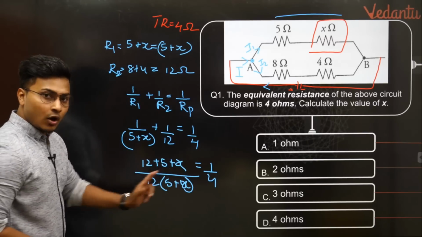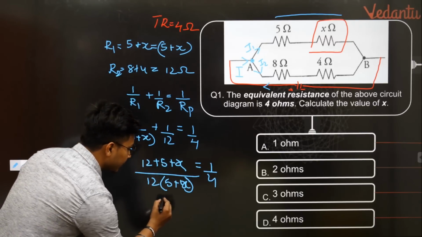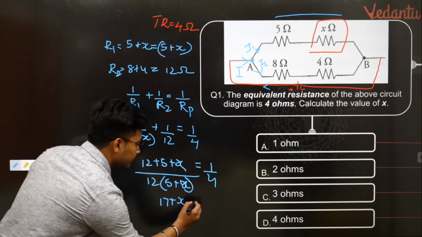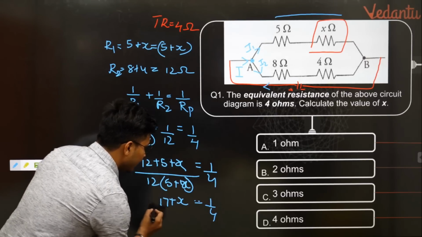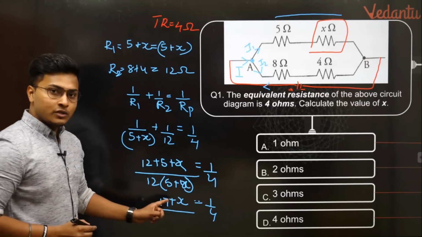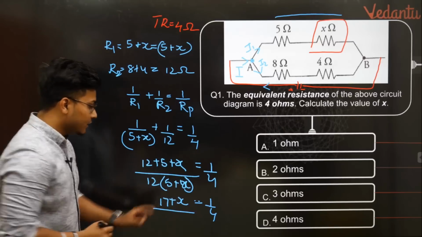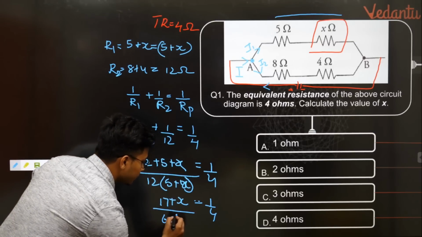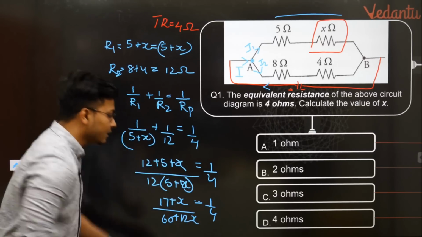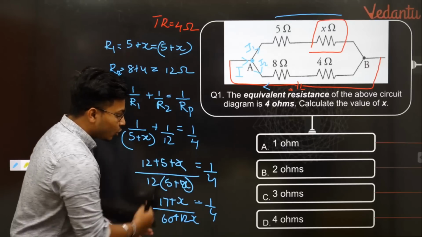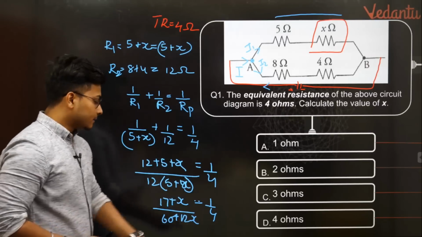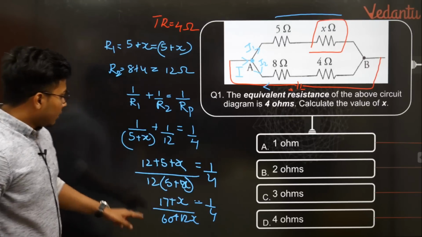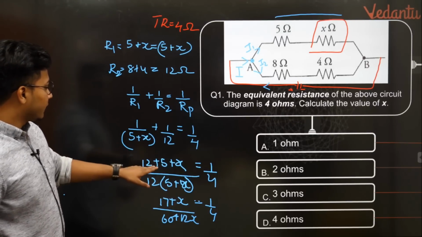Calculating the top part, you will get 17 plus x. 17 plus x is equal to 1 by 4 divided by 12 5s, which are 60, so 60 plus 12x. Opening the brackets, it equals 1 by 4. Now let's cross multiply these two as well. 12 plus 5 is 17.